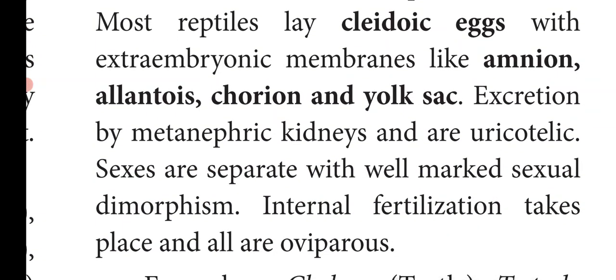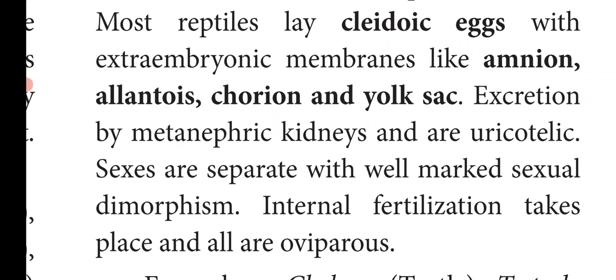Excretion is by metanephric kidneys, and they are uricotelic. Metanephric kidneys means the kidney is made up of metanephric tubules. The excretory product is uric acid. So they are called uricotelic because they excrete uric acid as the waste product.